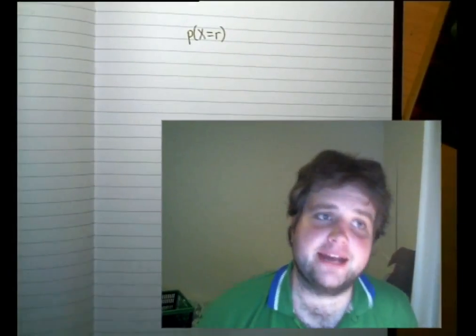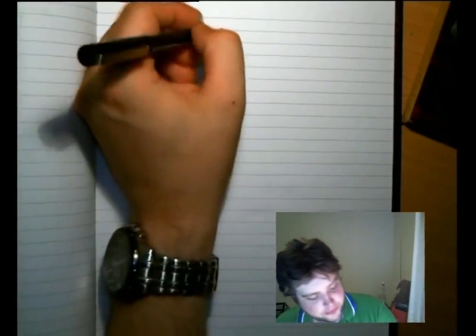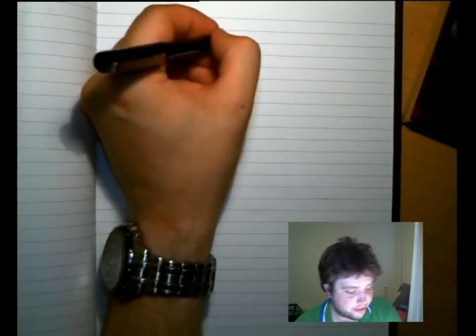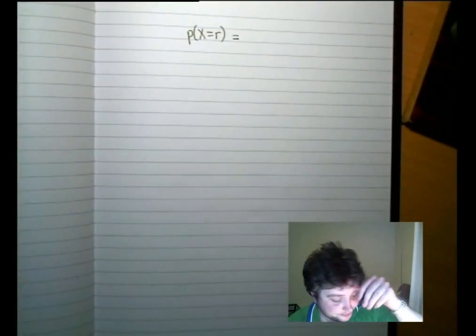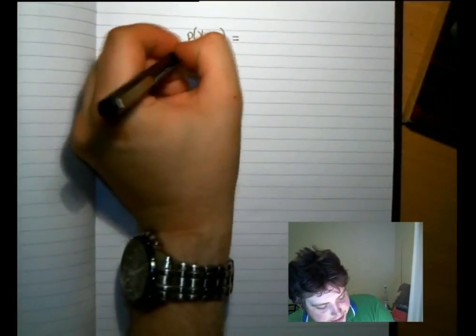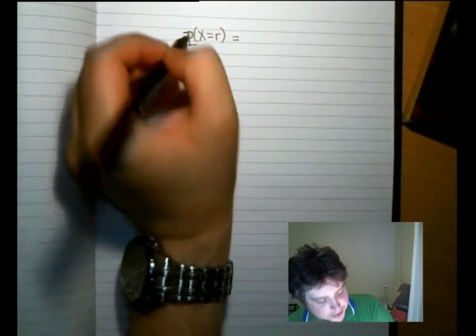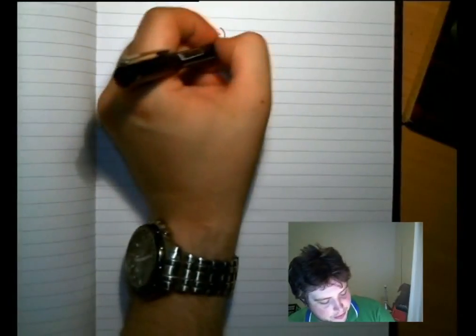Probability that X equals r. In this case, X is the random variable, that is how many heads we get out of a certain number of coin flips. r is the number of heads we're looking for, so in this case it'd be 3. We're going to write the formula generally. Now I'm going to make this P capital, because otherwise it'll contrast with the later one.